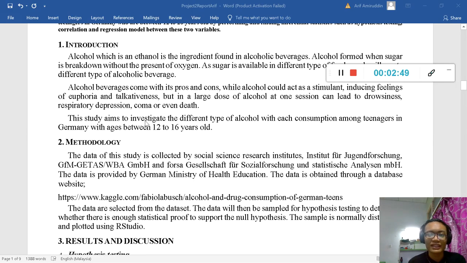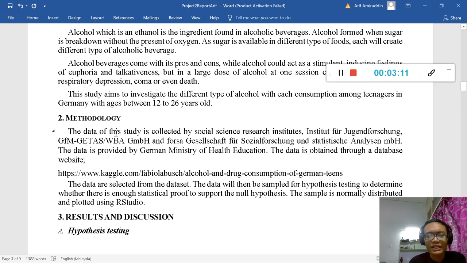This study aims to investigate the different types of alcohol and their consumption among teenagers in Germany with ages between 12 to 16 years old.